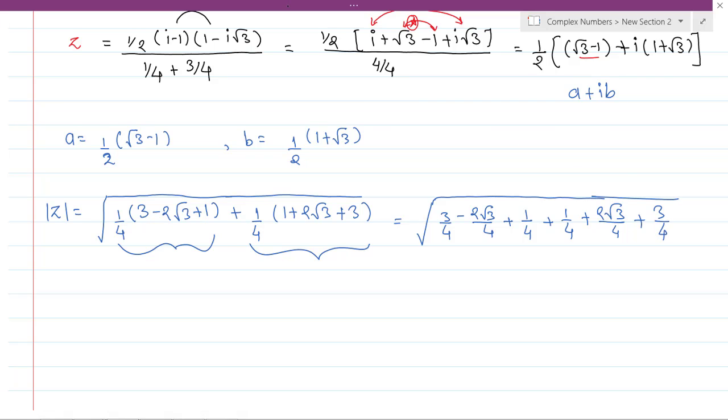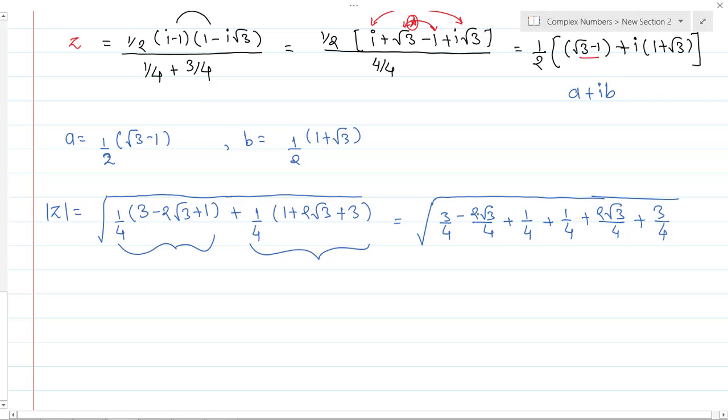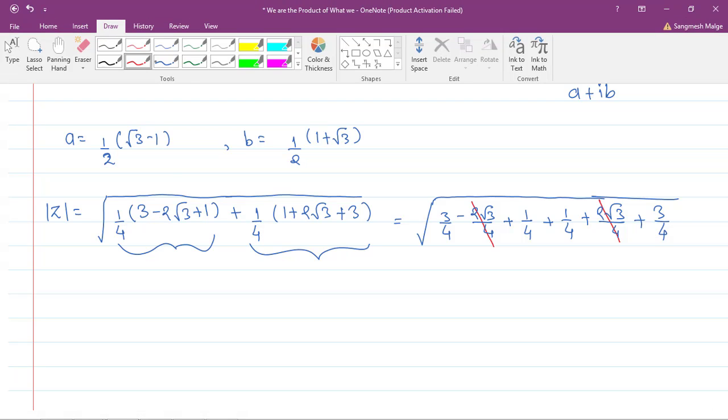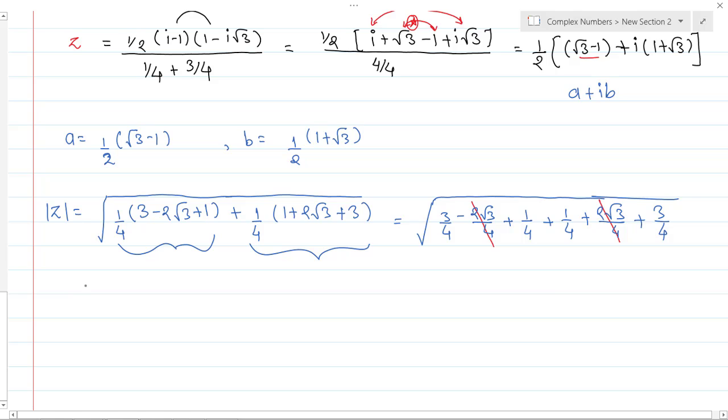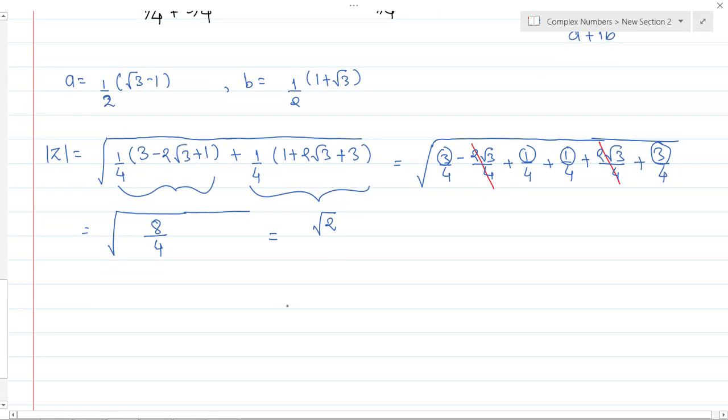What things can be cancelled here? That is the minus 2 √3/4 and plus 2 √3/4 can be cancelled. Now denominator is same, which is nothing but 4. So simply the numerators can be added. So this is 3 plus 1 is 4 plus 1 5, 5 plus 3 is 8. Okay, so 8 divided by the common denominator which is 4. So it is root of 8/4, which is nothing but root of 2. Is it okay everyone? So the modulus of the given complex number becomes √2.